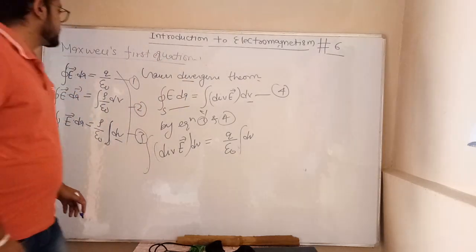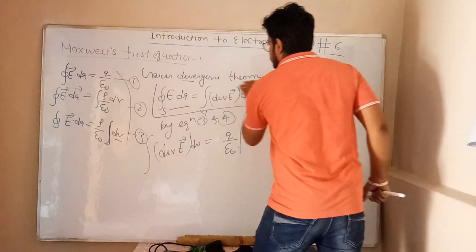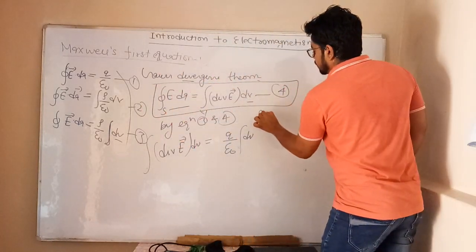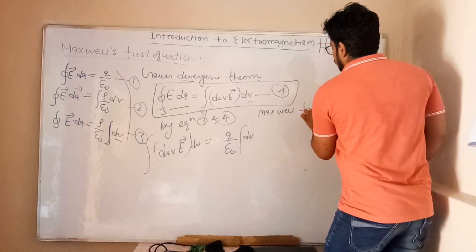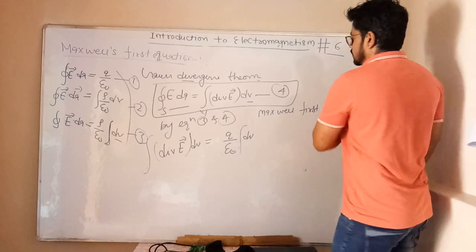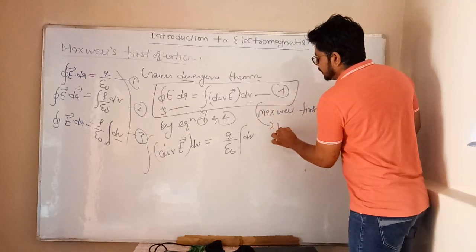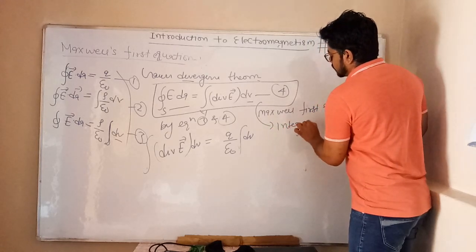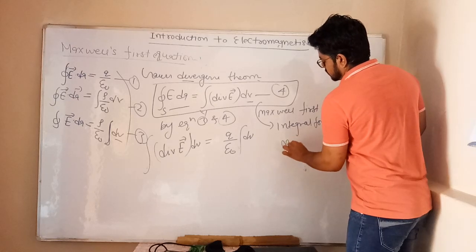This equation is known as Maxwell's first equation, and this is the integral form of Maxwell equation.